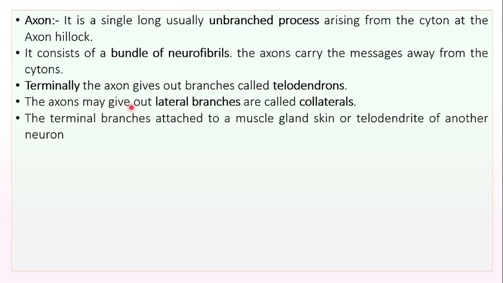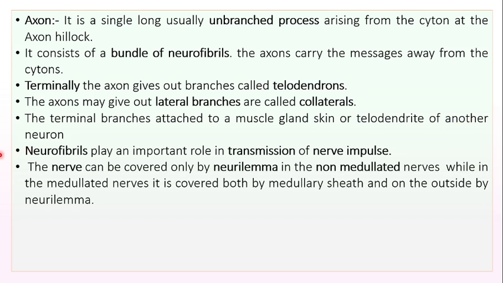The axon may give out lateral branches called collaterals. The terminal branches attach to a muscle, gland, skin, or telodendrites of another neuron. Neurofibrils play an important role in transmission of nerve impulse.